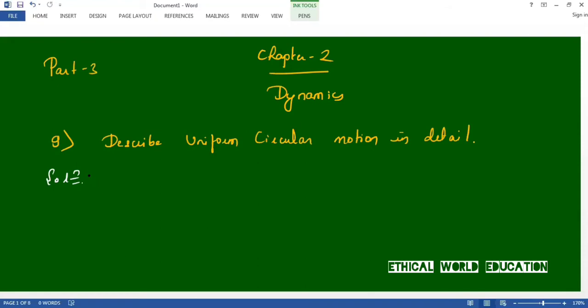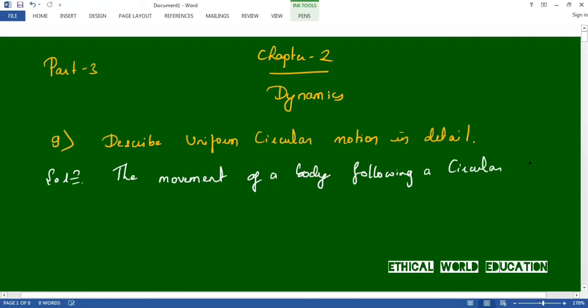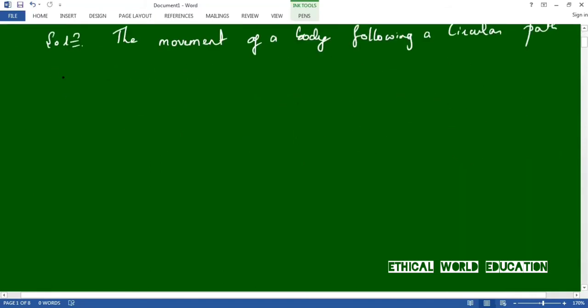Let us write the definition of it. The definition is: the movement of a body, any body, following a circular path is called circular motion.